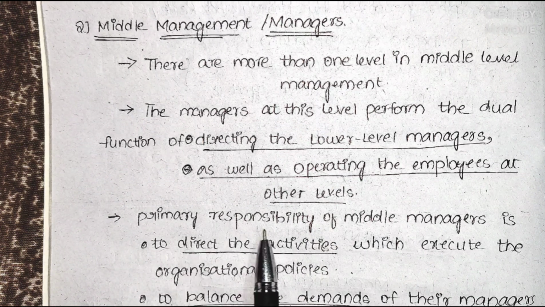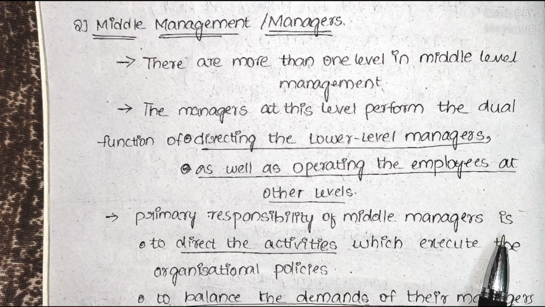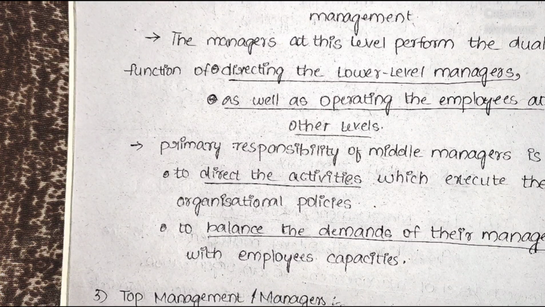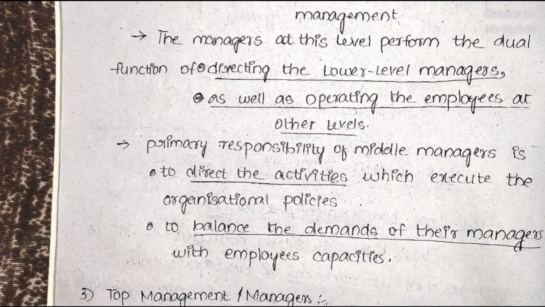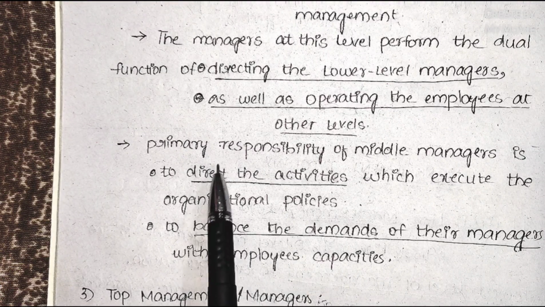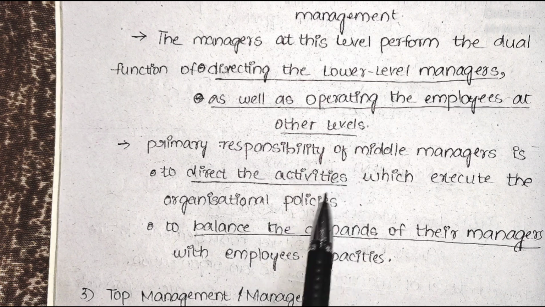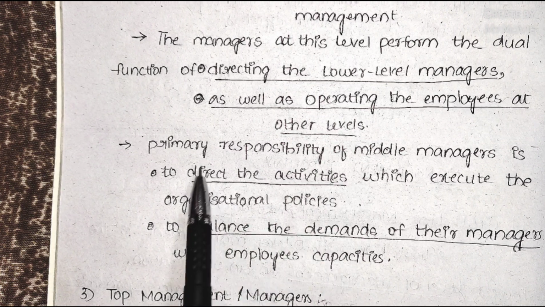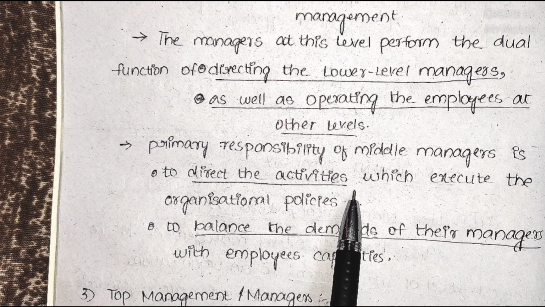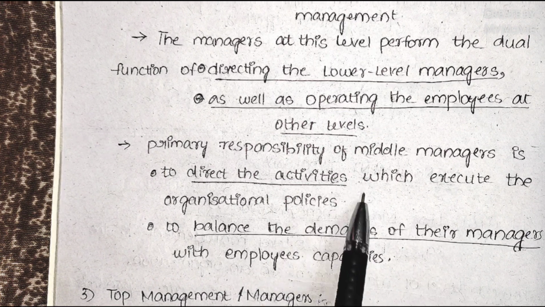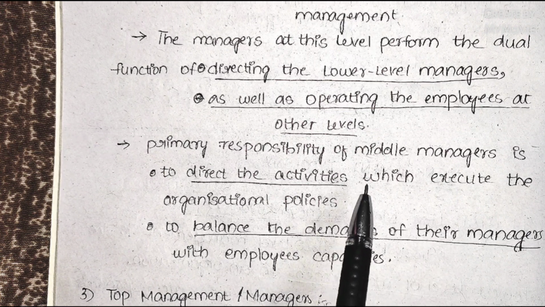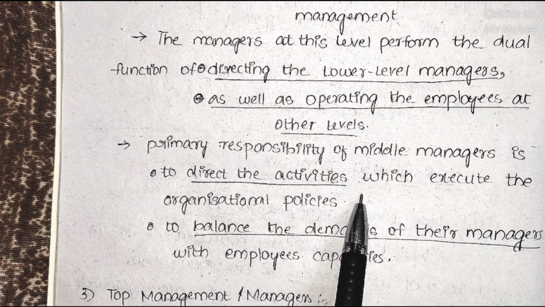The primary responsibility of middle managers is to direct the activities which execute the organizational policies. So what is the primary responsibility of these middle level managers? It is to direct the activities. What does direction of the activities mean? What are all the managerial activities going on in the organization?